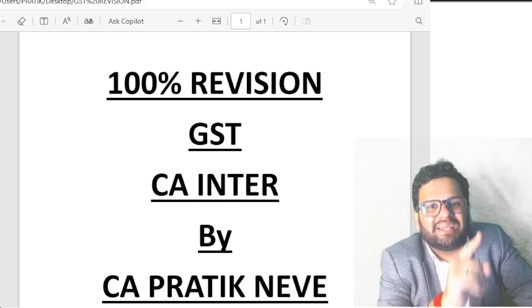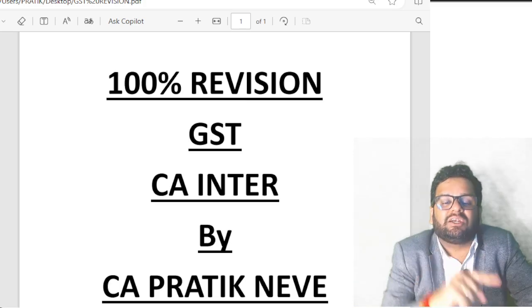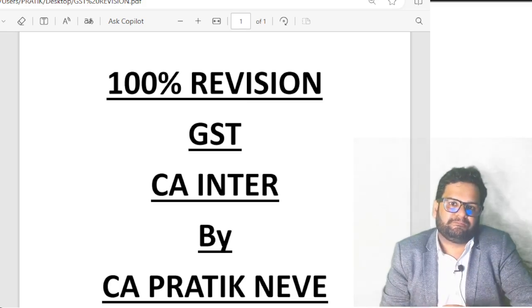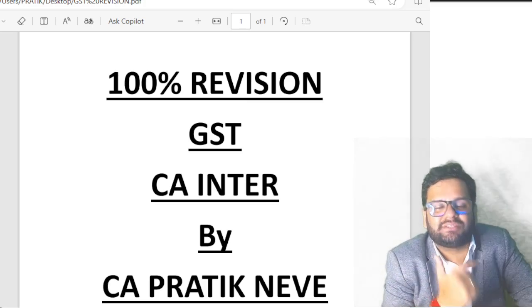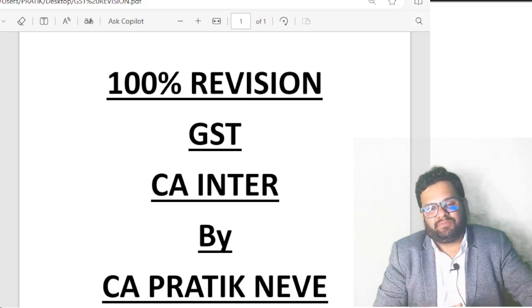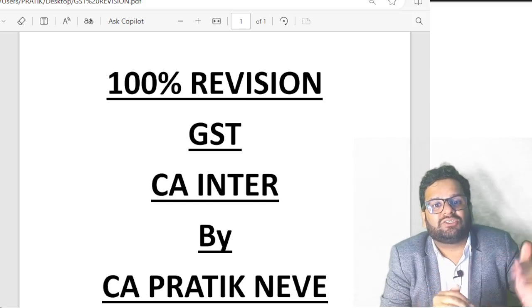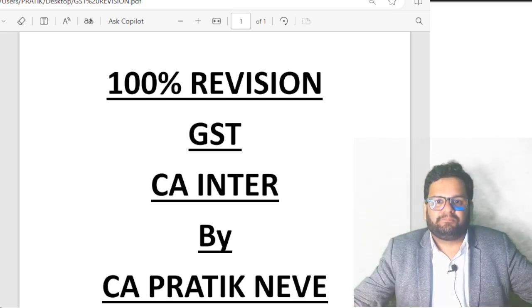But if I don't make application within 30 days, then the effective date of registration is the date of grant of certificate of registration. Registration in GST is PAN based. But in case of NRTP and in case of deductor of tax at source, other documents can be accepted.